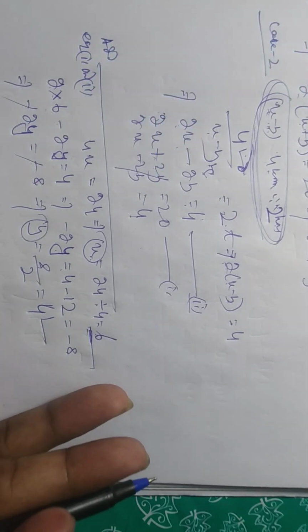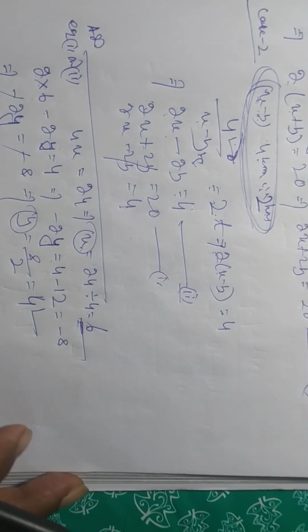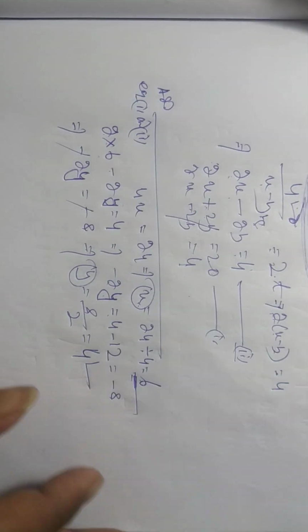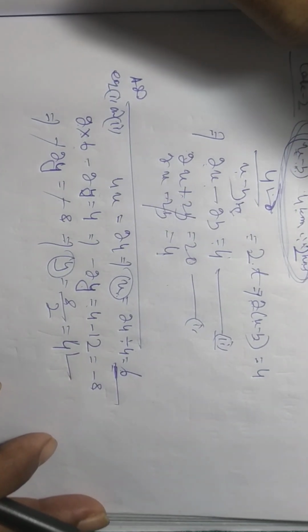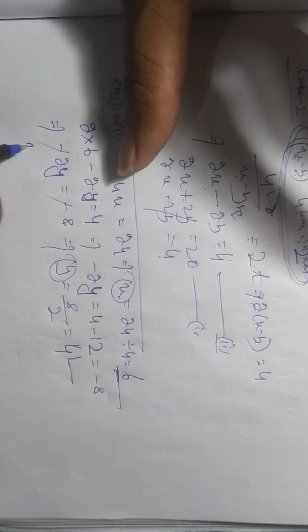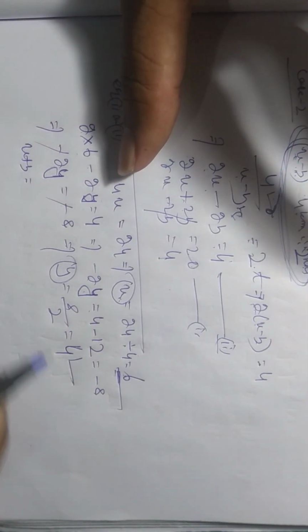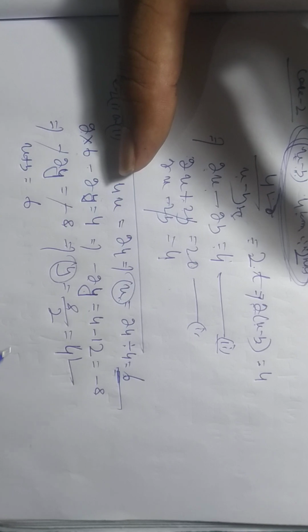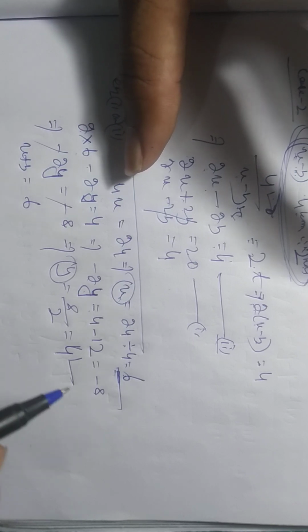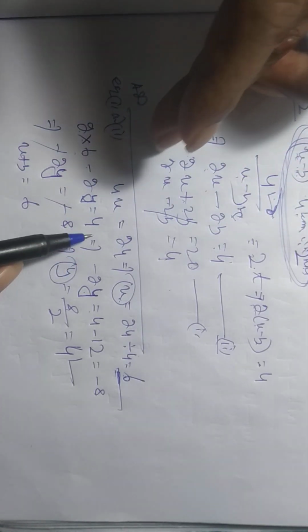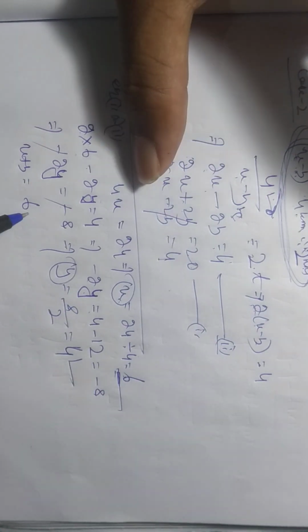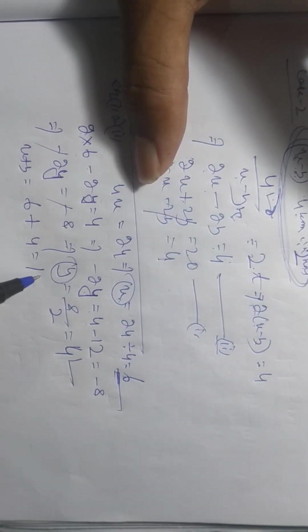Now we can find the stream speeds, x plus y and x minus y. x plus y: x value is 6 and y value is 4, so it is equal to 10.